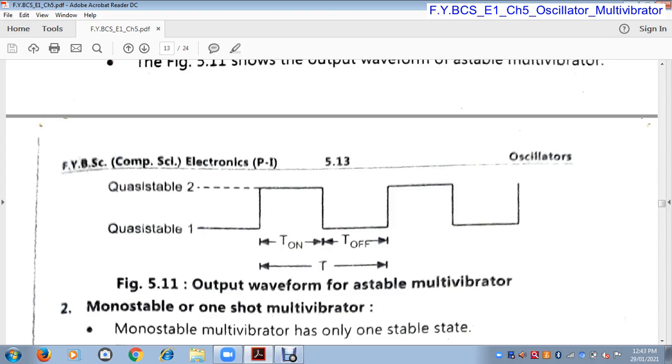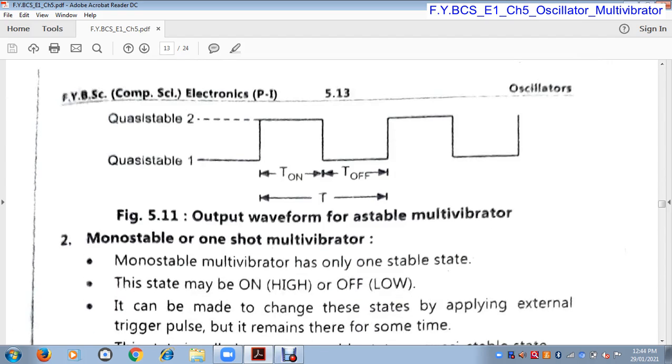There is no stable state in an astable multivibrator. For a particular time period, the on state is stable, and for a particular time period, the off state is stable. So it continuously fluctuates between on and off. Neither the on state nor the off state is stable. It fluctuates between on state, off state, on state, off state.